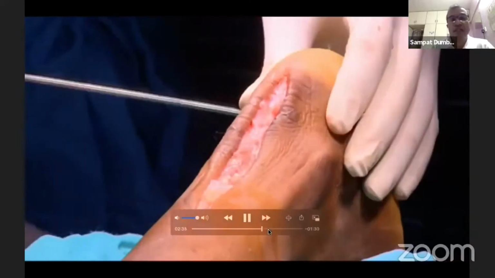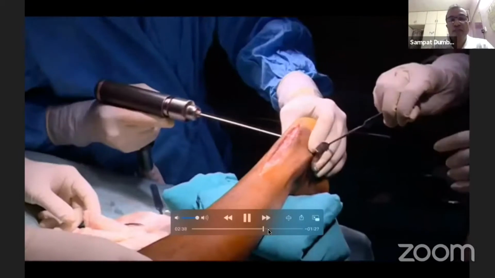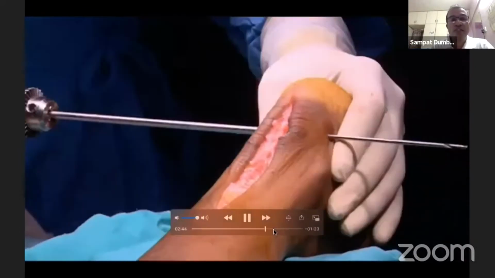Then we prepare a tunnel, drill with a bead pin, medial to lateral, and then the cannulated drill over it.